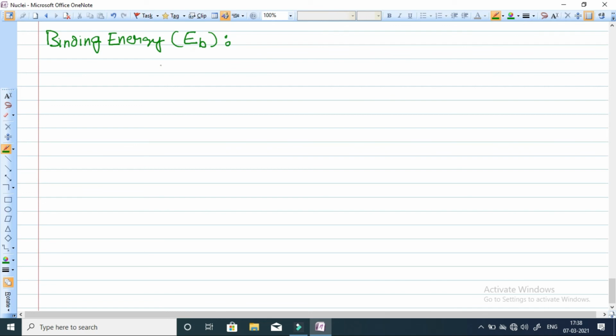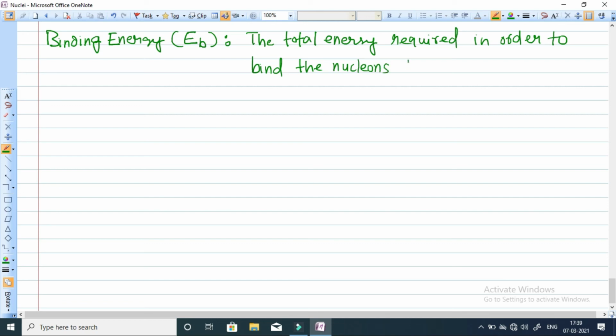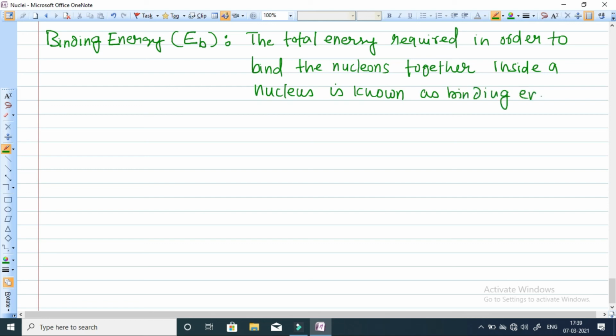Binding energy is the total energy required in order to bind the nucleons together inside a nucleus. This is known as binding energy.